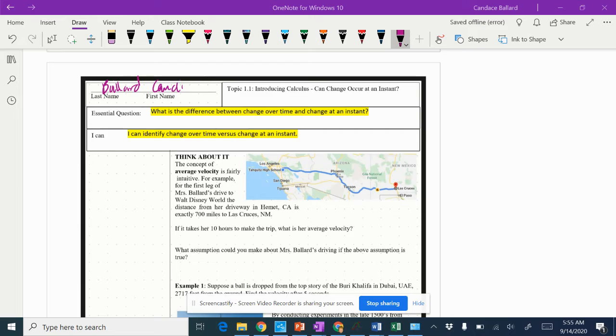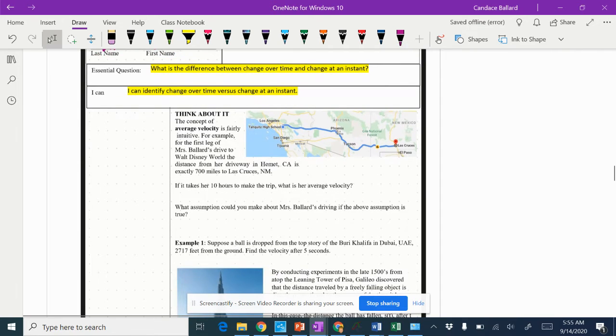So the concept of velocity is fairly intuitive. For example, the first leg of Mrs. Ballard's drive to Walt Disney World, from her driveway in Hemet, California, to Las Cruces, New Mexico, is exactly 700 miles. If it takes her 10 hours to make the trip, what's her average velocity? Well, that seems pretty intuitive, right? We would take this 700 and divide it by 10, which means I was going 70 miles per hour.